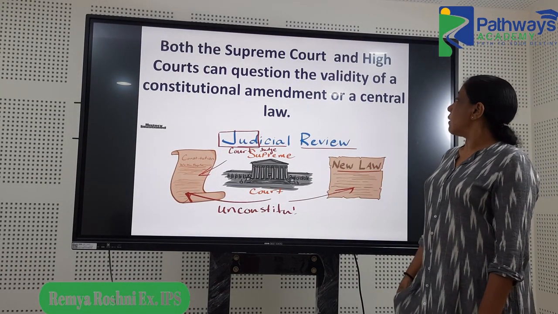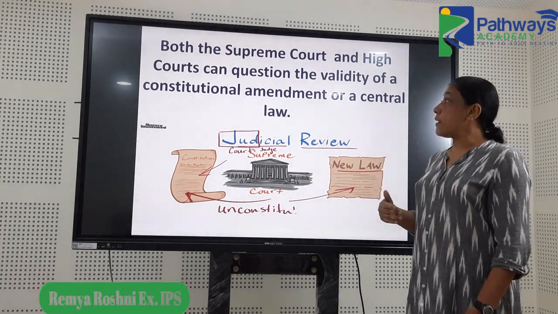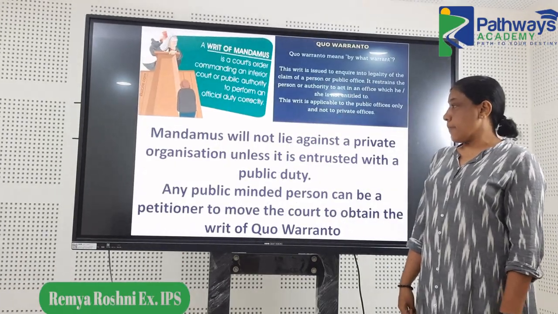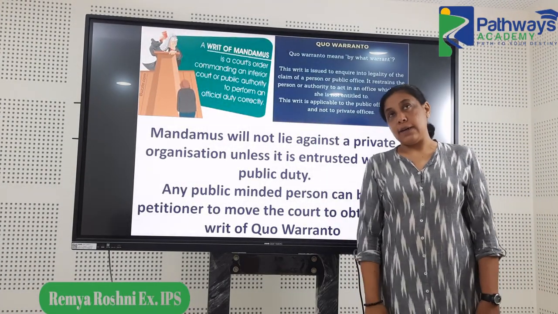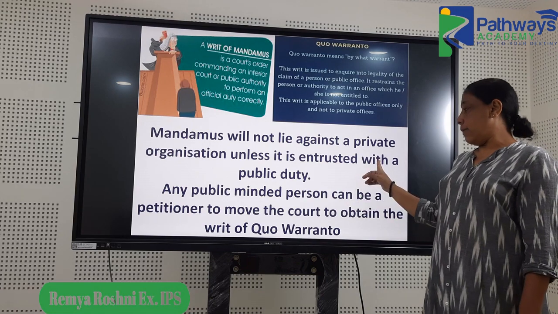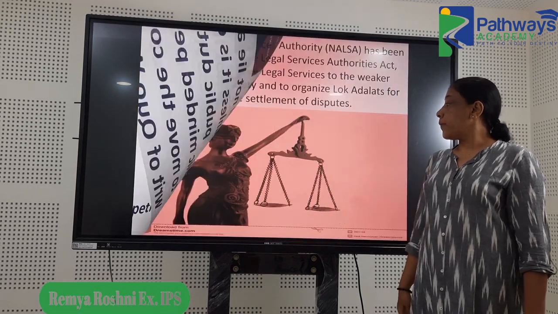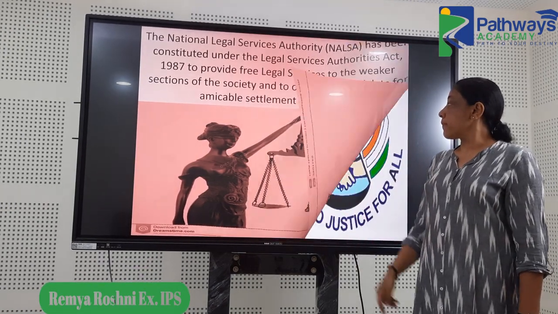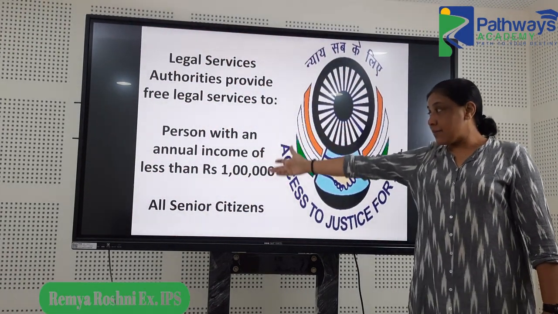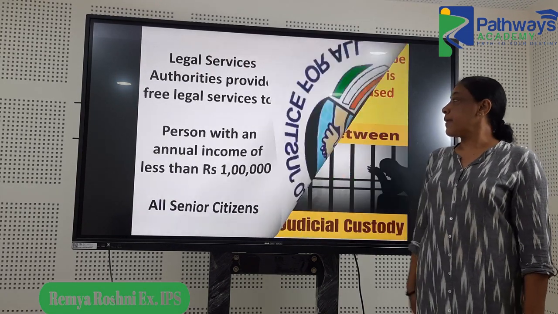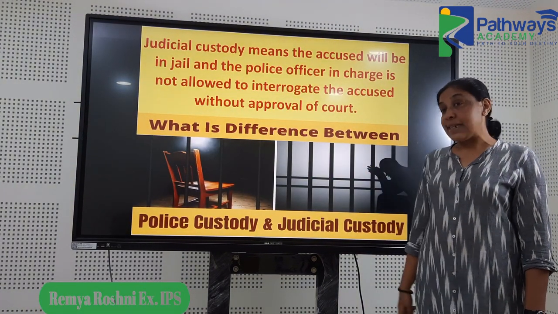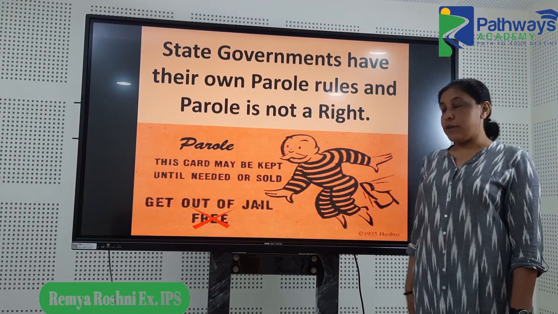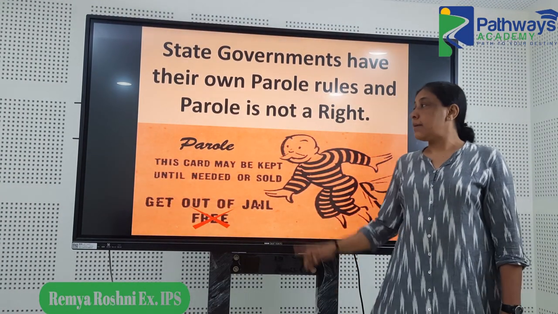Then a question on validity of constitutional amendment and the power of the Supreme Court and High Court to question that. Then there was a question from the writ jurisdiction called the mandamus and quo warranto. There was a question on the National Legal Service Authority. There is this question on the legal service authorities in general. A question on judicial custody. Then a question on parole.